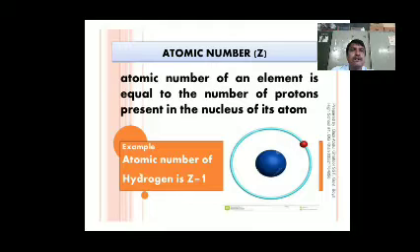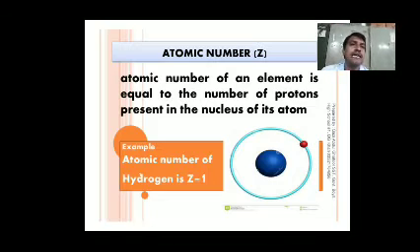Lithium has atomic number 3, so Z equals 3. Lithium has 3 protons in the nucleus of its central atom. Similarly, sodium has atomic number 11, chlorine 17, and zinc 30. So the number of protons in an atom is given by its atomic number. This atomic number is denoted Z. The Z value is an indication of the number of protons present in an atom.